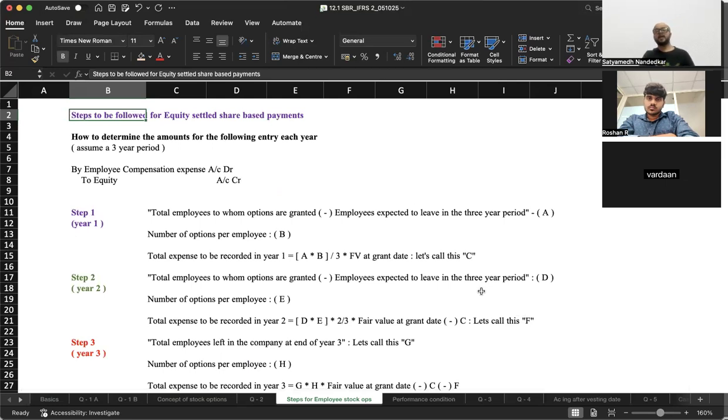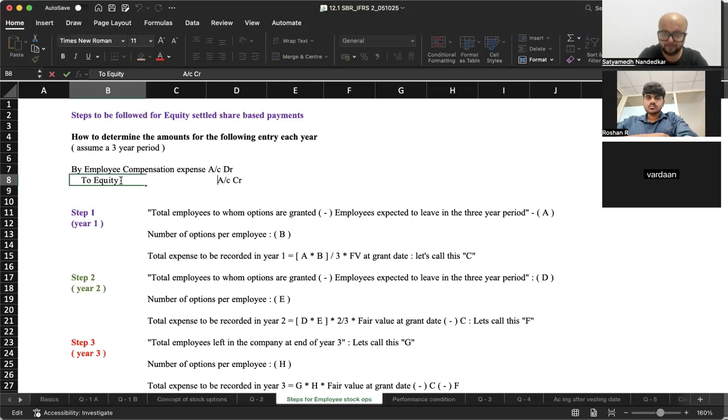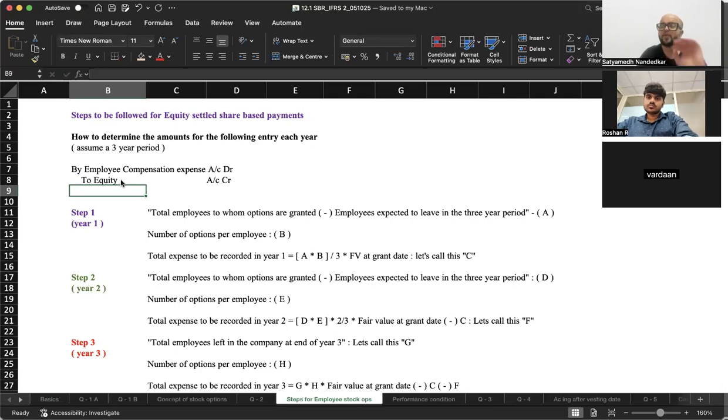We record an entry, employee compensation expense account debit to equity. Why are we crediting equity and not equity share capital? Because at this point, shares have not been issued. Na? At this point, you are parking the amount in a separate place in the balance sheet called the main heading of equity. When shares are issued, you will transfer it there.